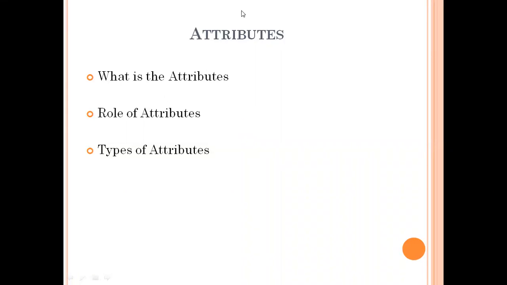Before that, let us understand the role of attributes. What is the role of attributes? Attributes can be used to detect clock edges and perform timing checks in concert with assert statements. We have already understood the sequential statements, and one of the sequential statements is the assert statement. Next, we will understand the types of attributes.